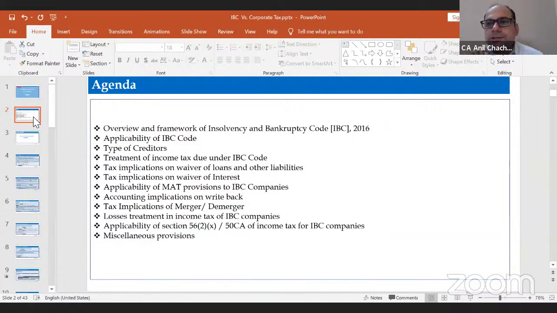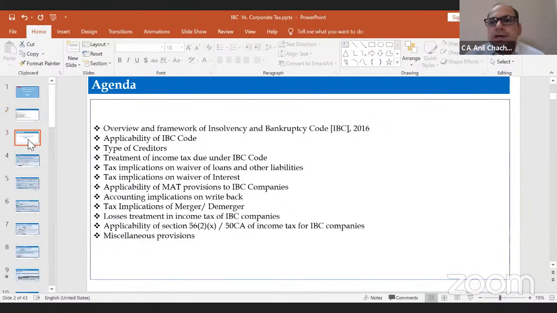We will discuss the merger and demerger under this IBC, how the income tax will come into play, and the losses treatment under section 79. We will discuss sections 56(2)(x) and 50C, which are the deeming sections of the income tax, and how these sections will come into play when you do the restructuring under this IBC code. Last but not least, we will discuss some miscellaneous sections, like how notices will be issued under 148 or compliance of section 281, and how GAAR will come into play when you do the restructuring. So this is the agenda for the next 55 minutes.